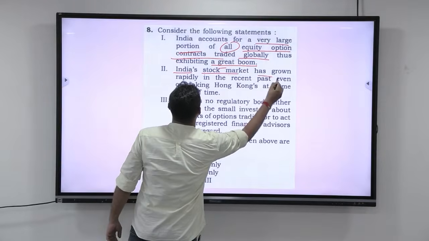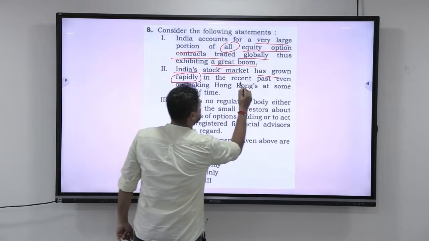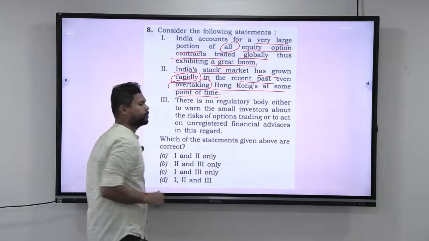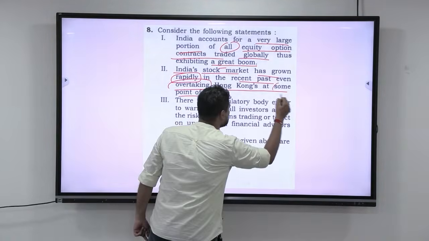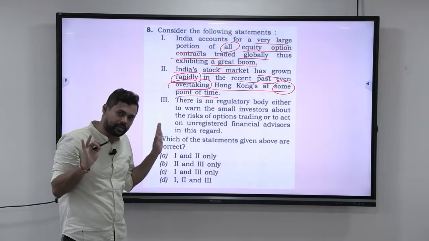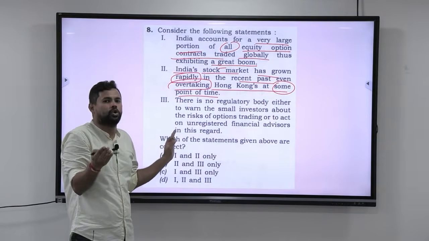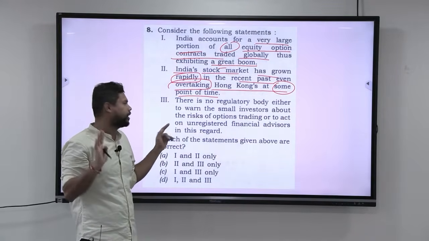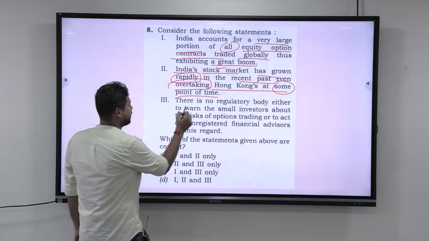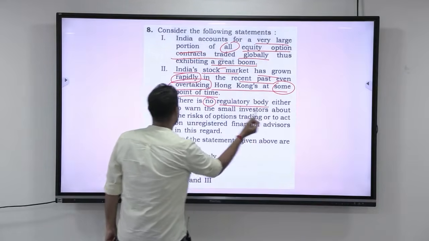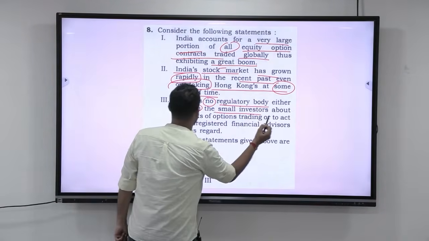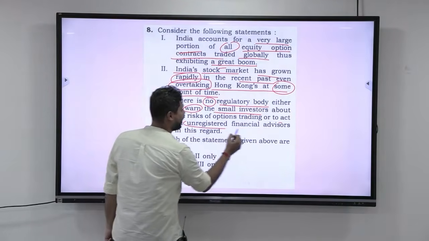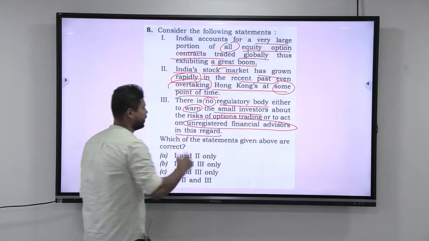India's stock market has grown rapidly in the recent past, even overtaking Hong Kong's at some point in time. Now, because they told at some point in time, let us again keep it in the backup, because we still don't know whether though it is appearing as extreme, we still don't know. Let us understand that. Go to the third statement. There is no regulatory body either to warn the small investors about the risks of the option trading or to act on unregulated financial advisors in this regard.